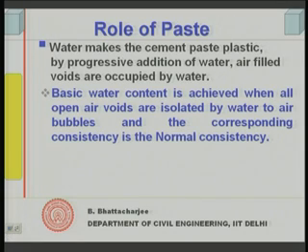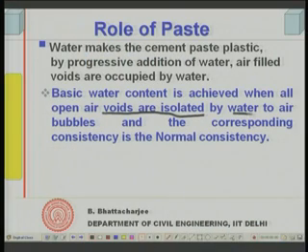As you add water, some surfaces will tend to become wet. Air of course initially forms a kind of open continuous channel or connected air filled system. As you add water, this connection gets disrupted because water fills up and air filled voids tend to become isolated, and a stage comes when all the open air voids are isolated by water and they become air bubbles.